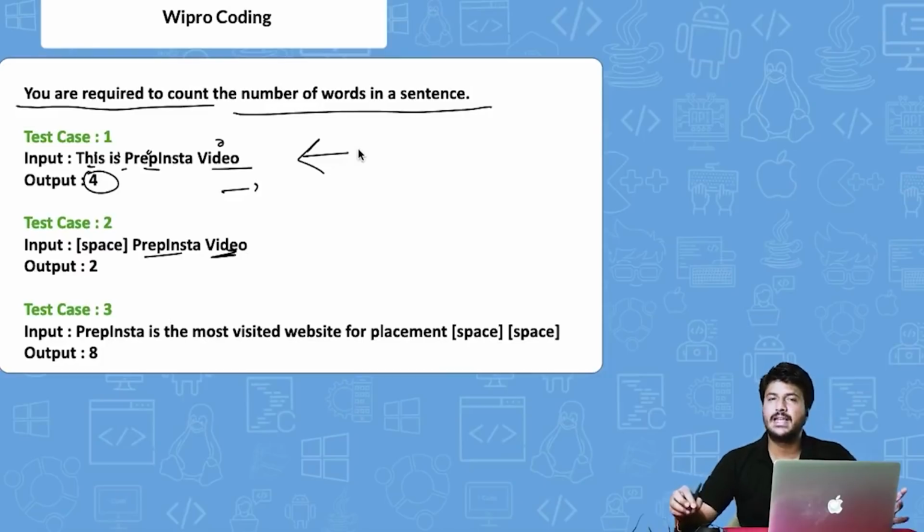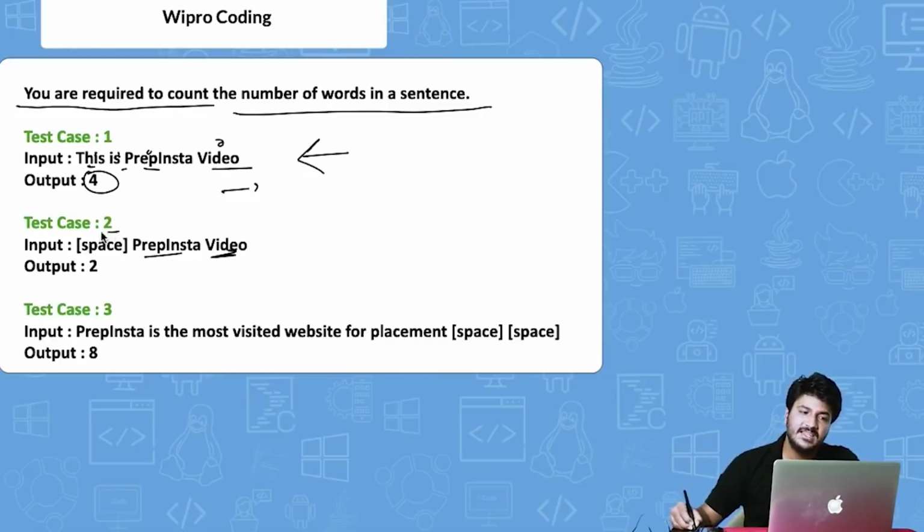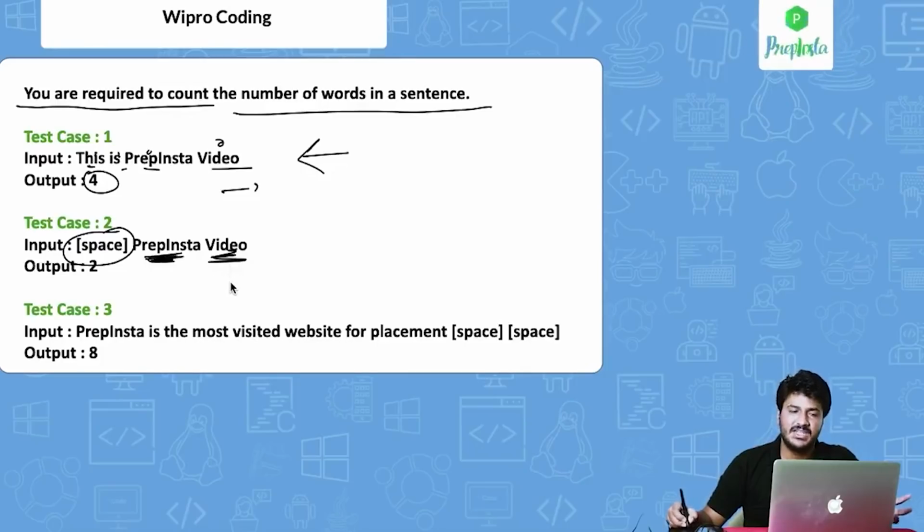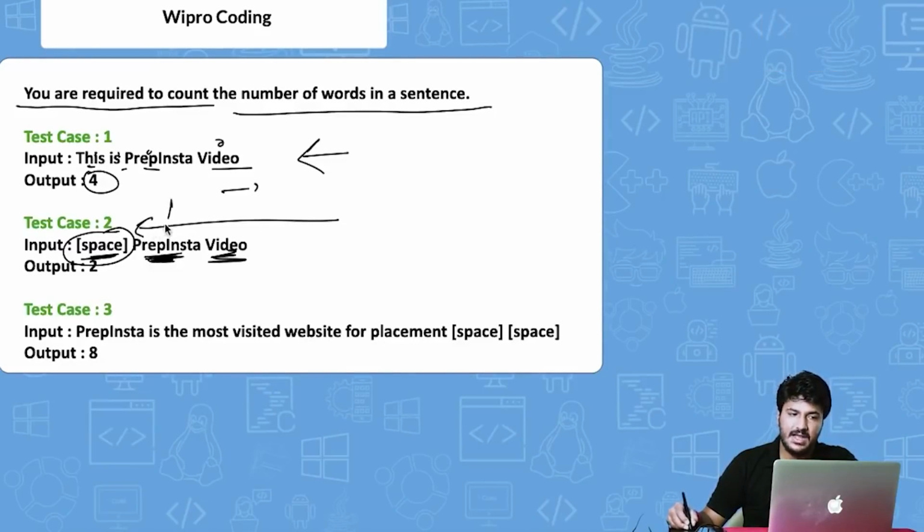So if you go online and find the code for counting the number of words in a sentence, it will not work. One of the students did that. It did not work. It did not pass all 6 test cases provided in the compiler, because if there is a space at the start, that code ignores it. The code on various websites like Geeks for Geeks is not 100% correct. It ignored that particular word and only printed one as the answer.